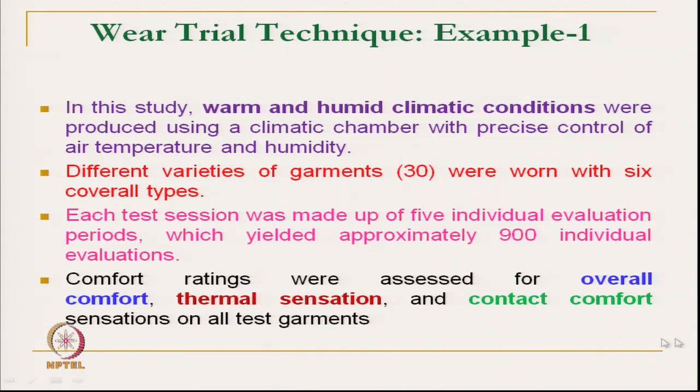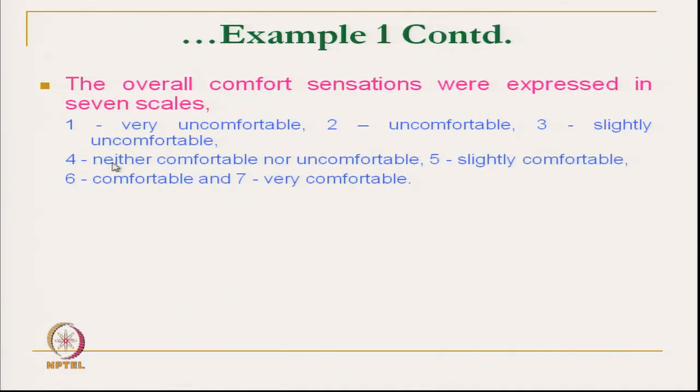So, these 3 different attributes were taken. The overall comfort sensations were expressed in 7 different levels: 1 being very uncomfortable, 2 uncomfortable, 3 slightly uncomfortable, 4 neutral, 5 slightly comfortable, 6 comfortable, and 7 very comfortable.